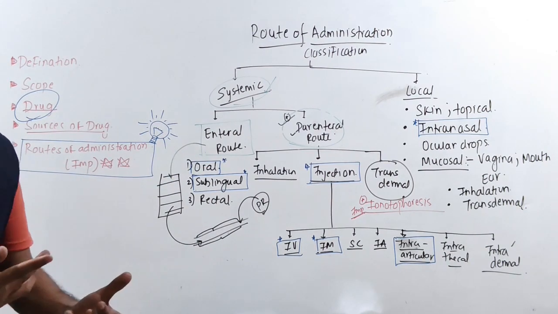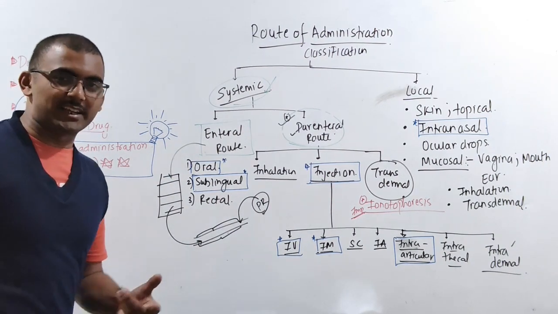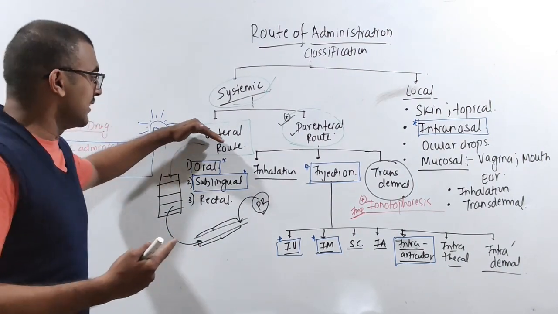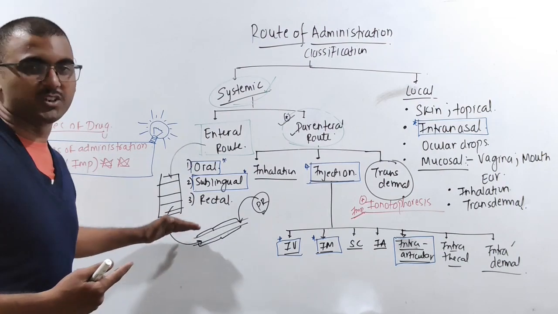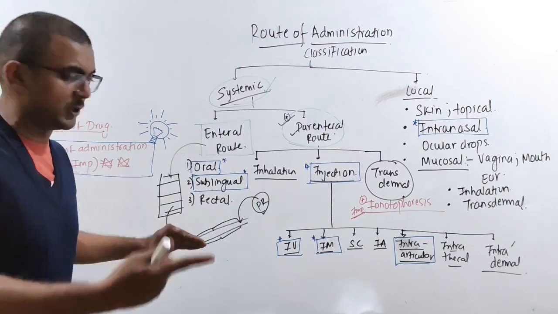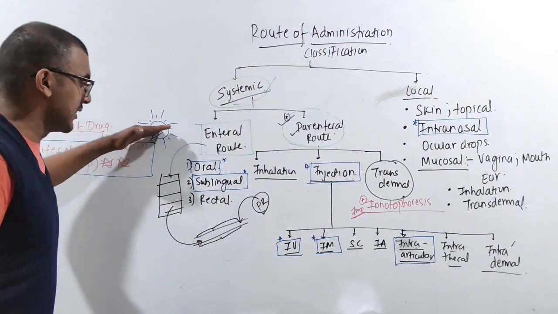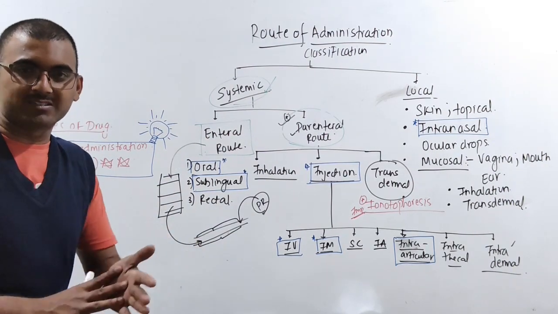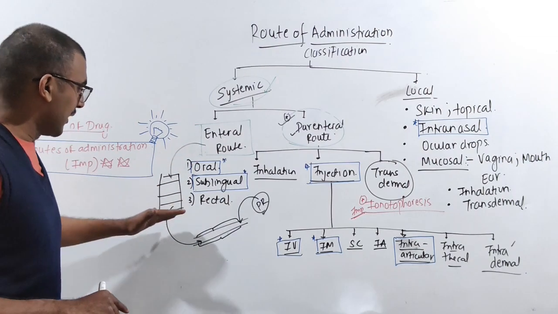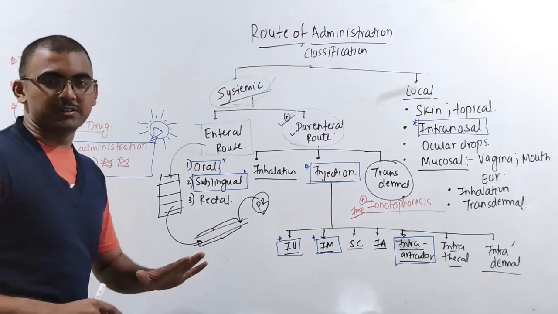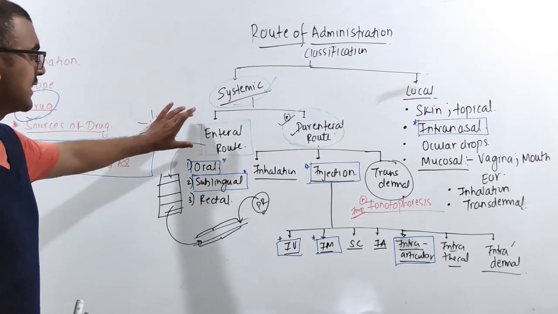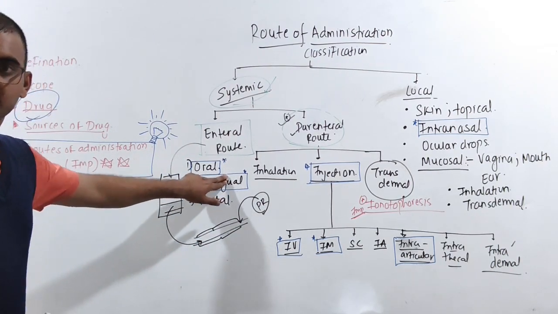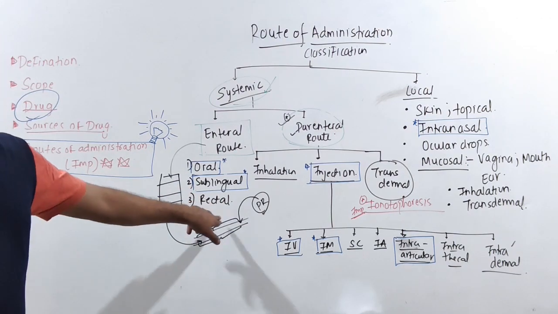Let me give you an analogy. Don't write an exam about checking at an airport, I just gave you the analogy. Try to understand the analogy, and obviously you will understand this by your first pass metabolism that we will be taking in the next video. So this enteral route will have absorption, then distribution, then metabolism, various steps, and then it will enter inside the blood vessel. I hope it is clear. Now, in enteral route, there are again three things. Either you can give it by oral administration, or sublingual, or rectal.